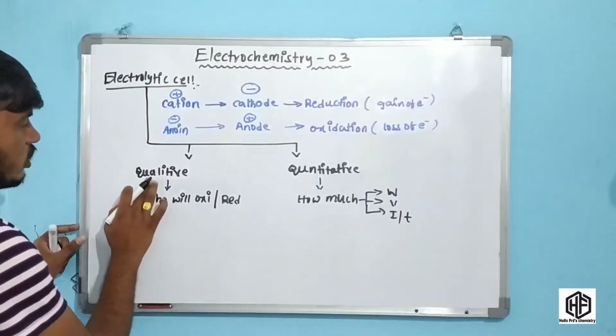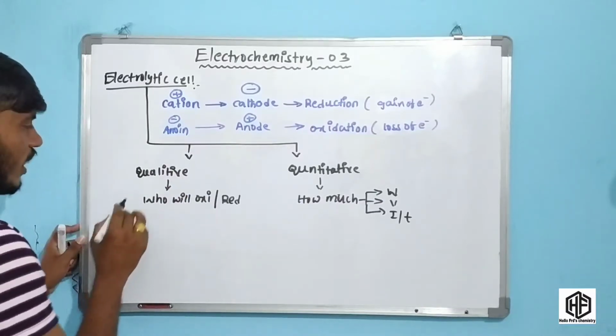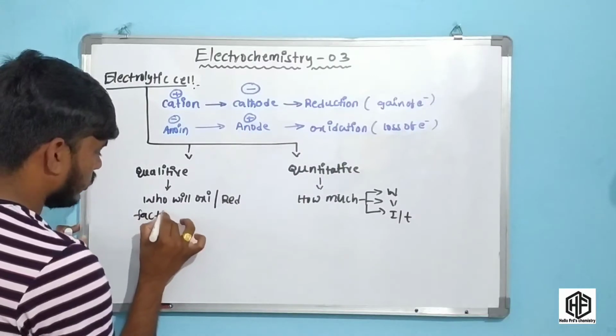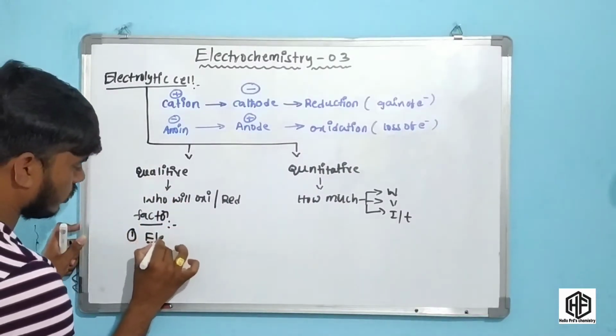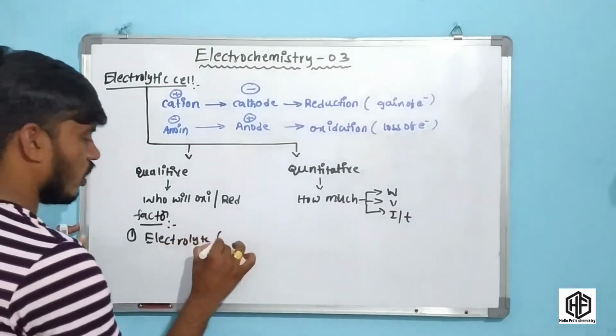In the qualitative aspects, there are factors affecting it. The first factor is the electrolyte, which is in liquid state.